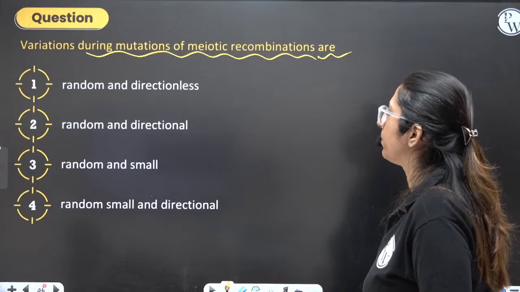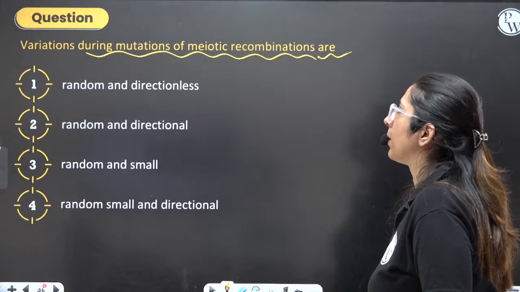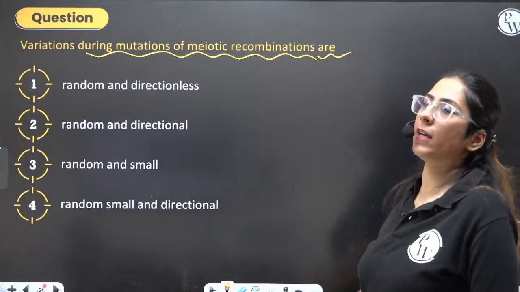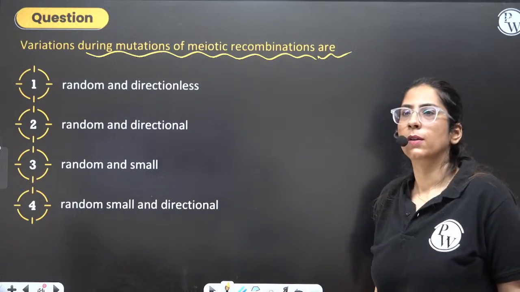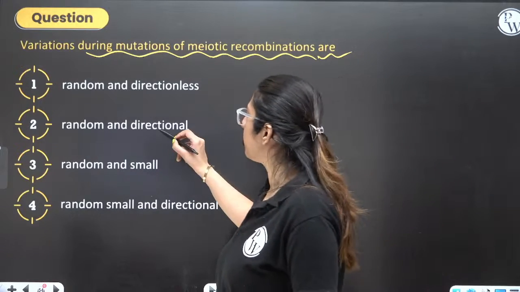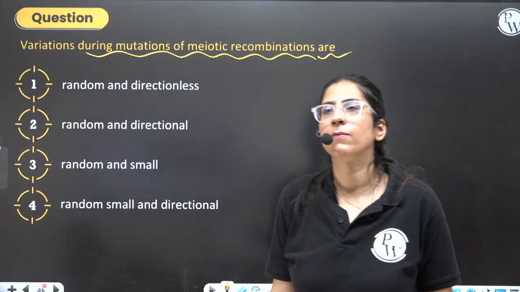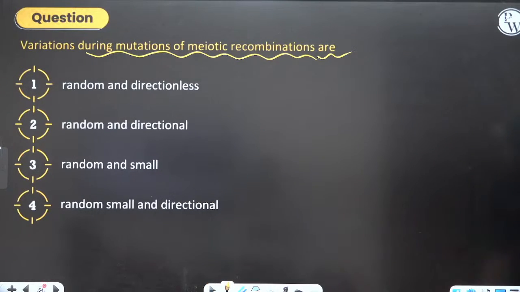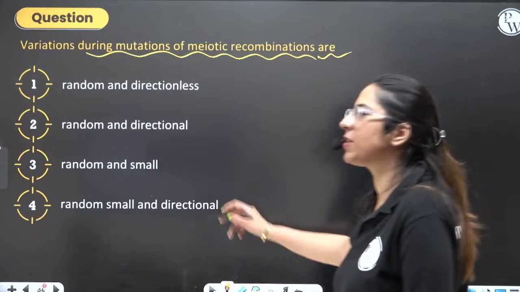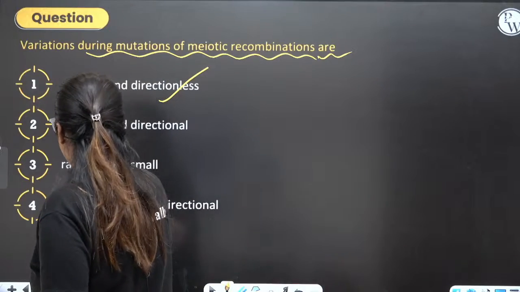Variation occurring due to mutation or meiotic recombinations are. Come on, tell me. Due to meiotic recombination, which Darwin talked about. What is that? That is random. Random and directionless. They were not having any direction.